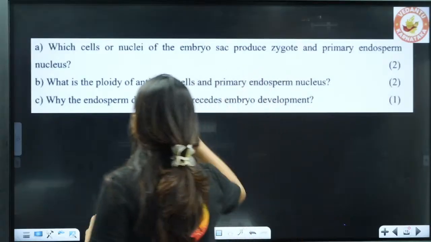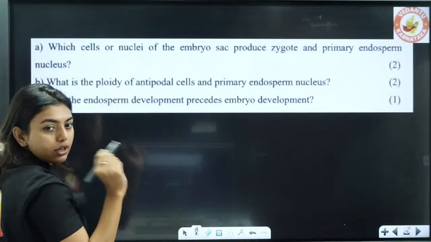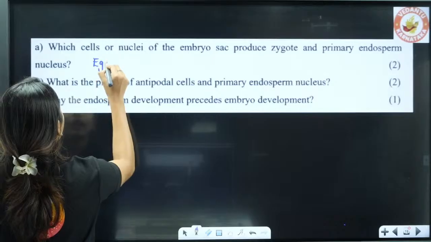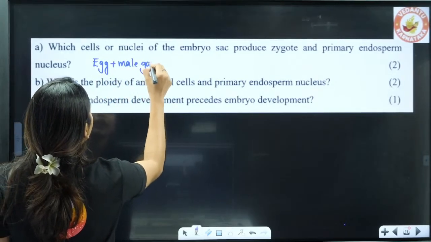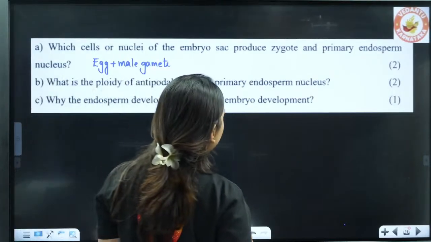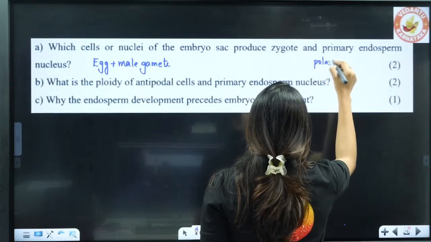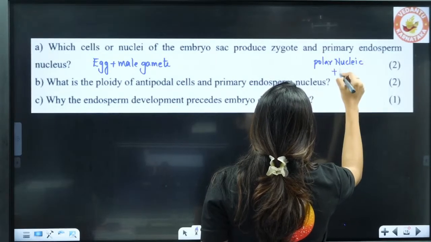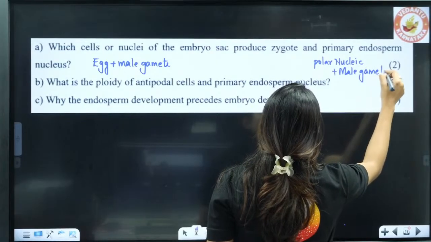So, zygote formation. Who forms the zygote? Egg, okay, egg and male gamete. Correct? So zygote formation will be taken care of by the egg and male gamete. Here what is going to happen? Polar nuclei plus male gamete. Whatever you wrote about double fertilization, you write it here.